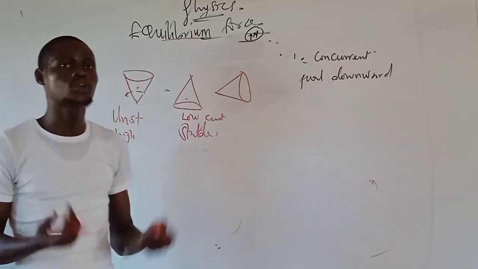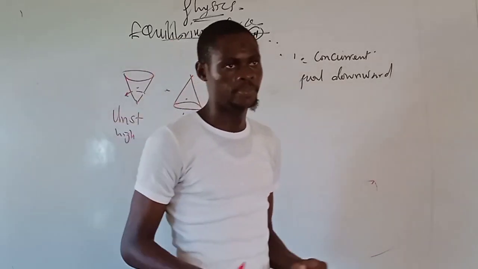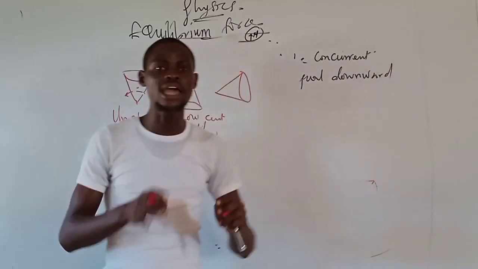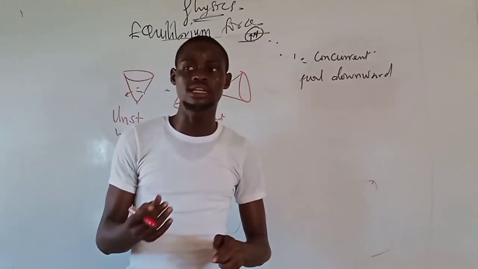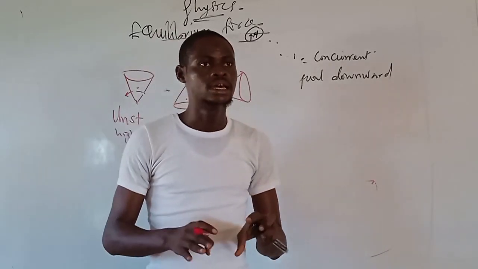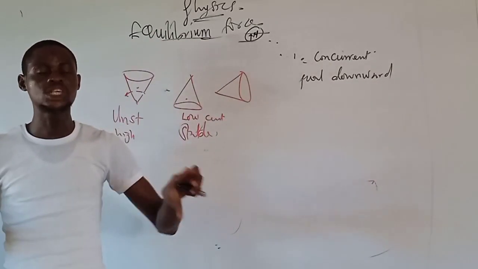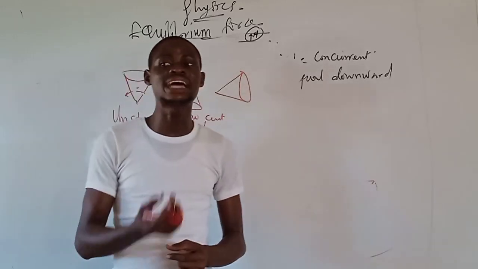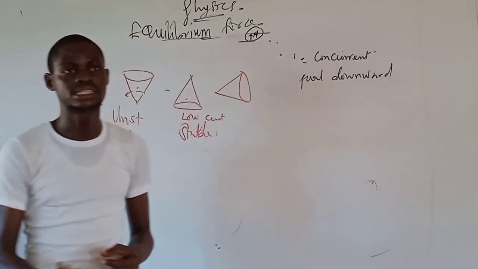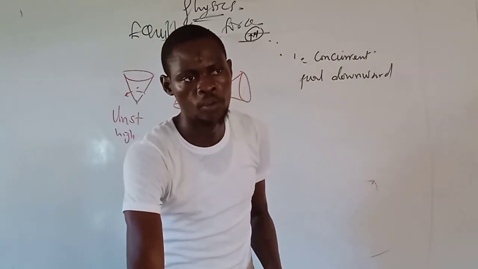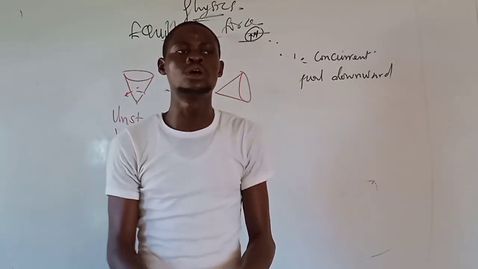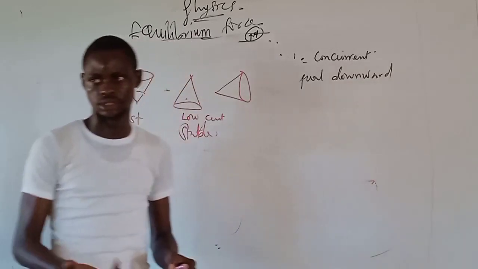Equilibrium is most applicable in racing cars. Why is it that the base of the wheel of a racing car is made larger? The reason they make it large is so that the racing car can have low center of gravity, such that the whole weight of the car will be below. And if the weight is below, the car will be stable when running.